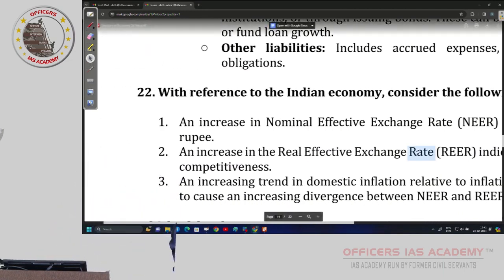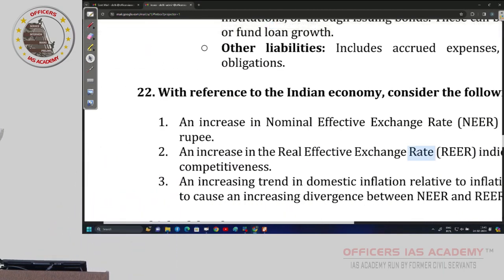Is it correct or wrong? Correct. Whether with respect to one currency or 5 currencies, a basket, the rule is same. Why go for a group? Individual ones make the group. The same applies for euro also, yen also. Forget the group: increase in bilateral nominal exchange rate, rupee is appreciating. Yes or no?